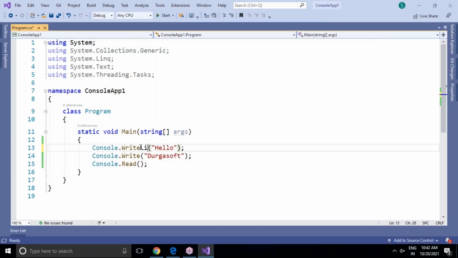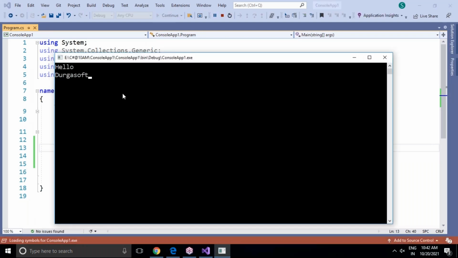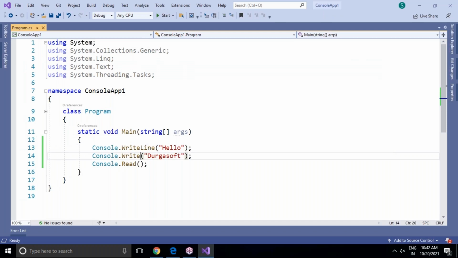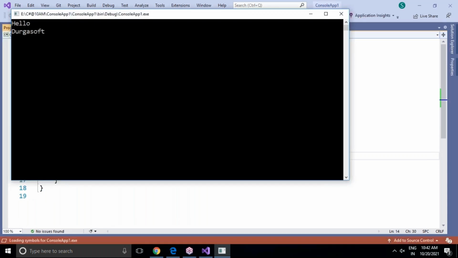If I go with the WriteLine method, WriteLine method I'm using, now WriteLine method only for the first statement I'm giving. That's enough. First statement is enough because hello is present in one line and Durgasoft is present in the second line. But after Durgasoft, only the cursor is blinking here. Even if we give the WriteLine method here also, the cursor is moved to the next line only. If you have a next statement, that will display in the next line. Hello is one line, Durgasoft is another line.